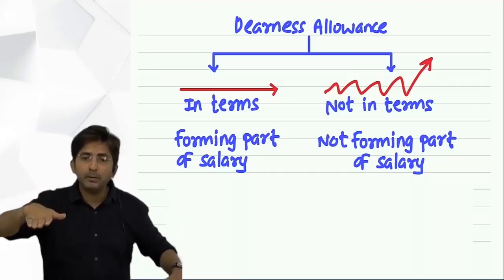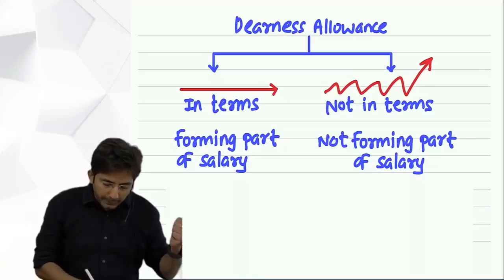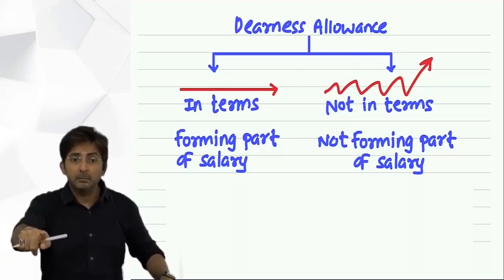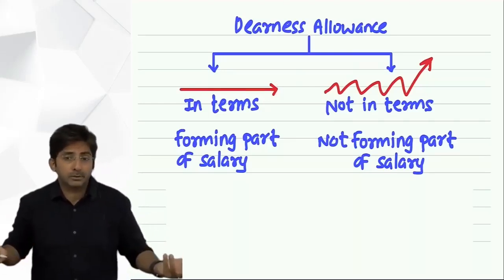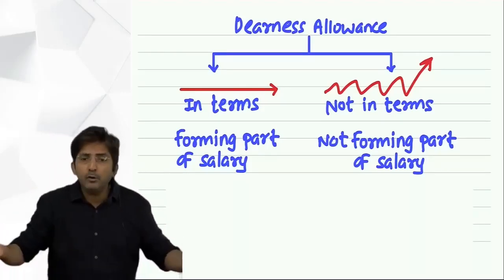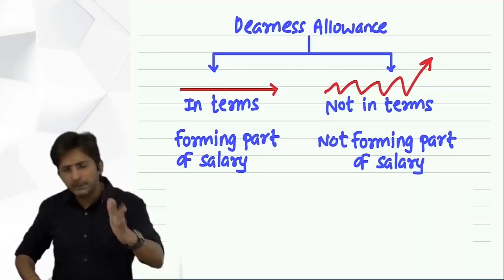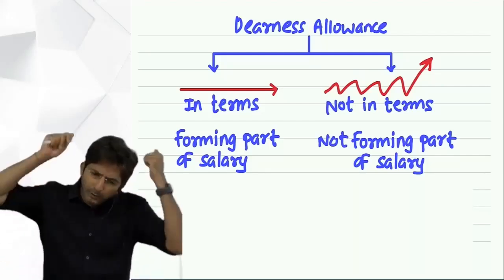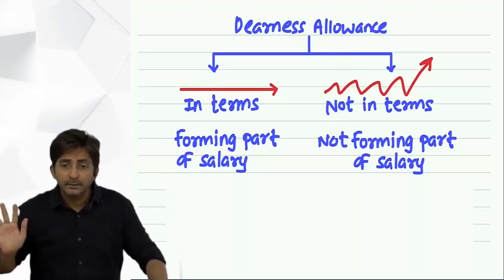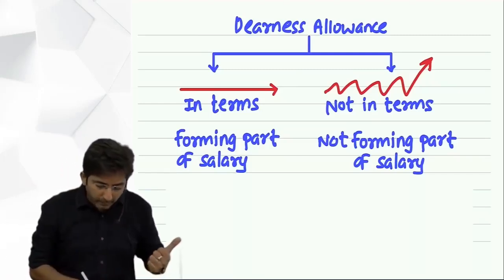That means such DA will remain constant irrespective of inflation. Constant means, see, this arrow indicates this dearness allowance will remain constant always. Yes, it will increase, but if I want to increase, I am your boss, my terms. But if I don't want to increase, I will not increase. I can say you are not doing the job properly, I will not increase your DA. It will remain this much only. You are given 5,000 per month, you will get 5,000. I don't want to increase. You will say, but sir, inflation. To hell with inflation. This DA doesn't go as per inflation, it will go as per my terms. So this is called DA in terms.